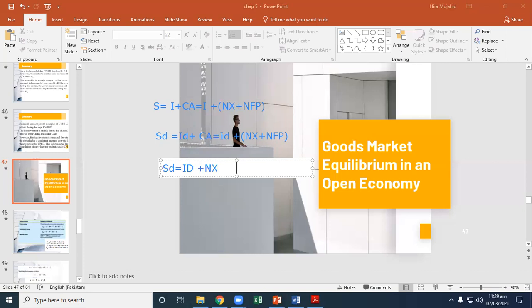Right, we are considering NFP equals 0, in this equation.